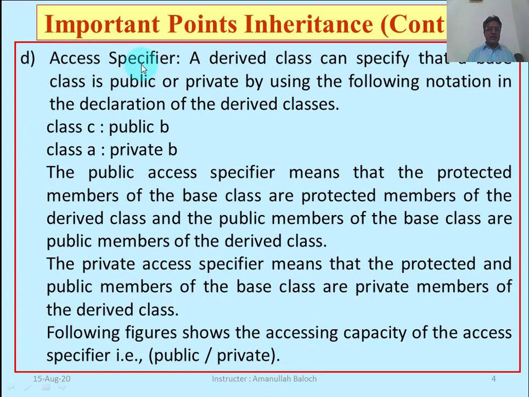D, access specifier. There are three kinds of access specifiers: the public, the private, and the protected. But we can derive a class from the base class either publicly or privately. So if we derive a class publicly, then how much access the base class will give to derived class and the object of the derived class. And if we privately derive a base class,